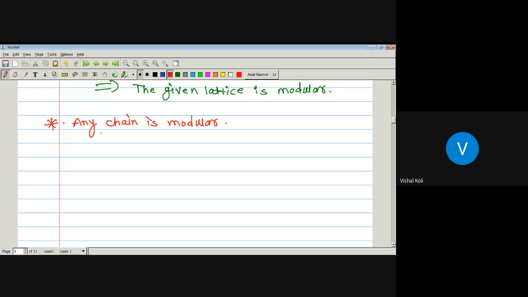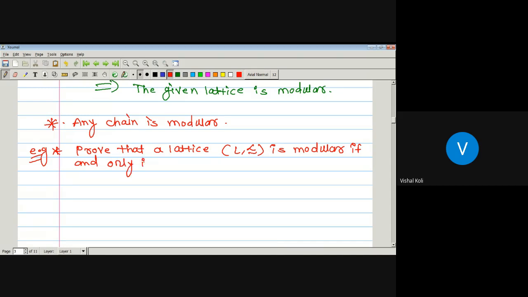Now, next there is one example. Prove that a lattice L with relation precedes is modular if and only if A meet B join A meet C is nothing but A meet B join A meet C for all A, B, C belonging to L.